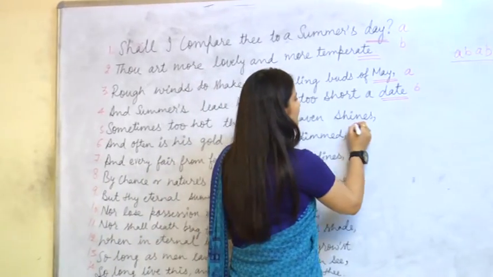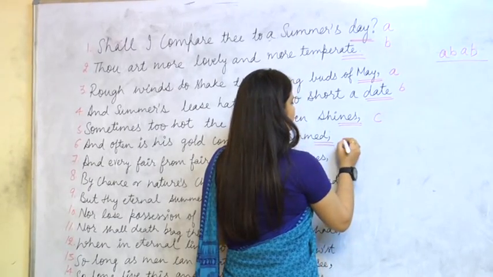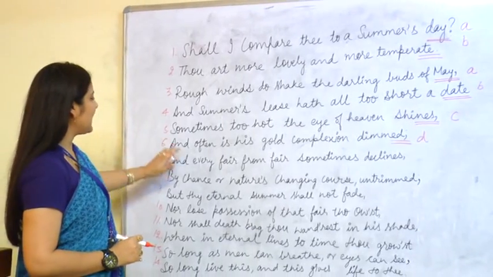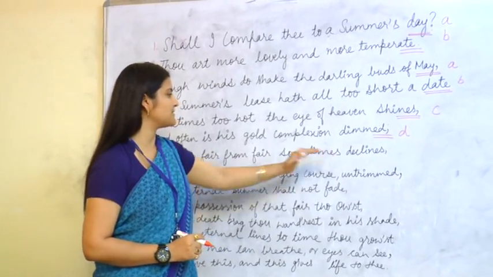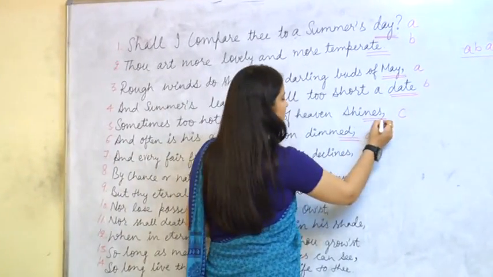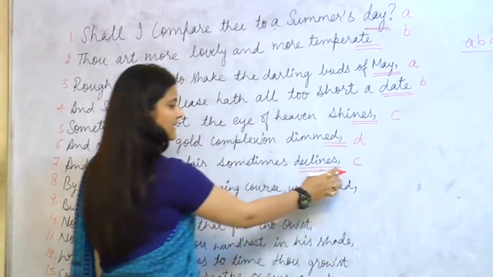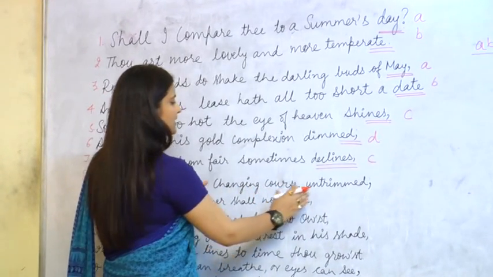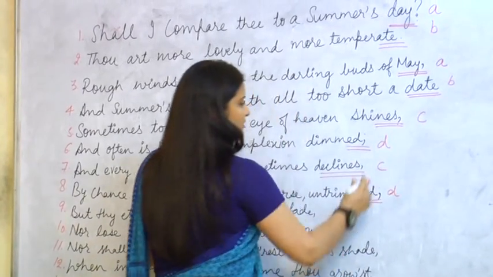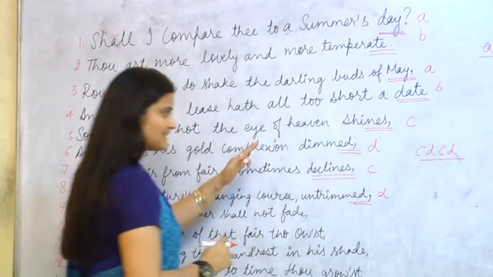Again here we have different rhymes for these two lines, so we will place different symbols for these two. Coming next to lines 7 and 8, and every fair from fair sometimes declines, by chance or nature's changing course untrimmed. Here shines is rhyming with declines, so we will place the symbol C here, and untrimmed is rhyming with dimmed, so it is D. So for this quatrain we have C, D, C, D as the rhyming scheme.